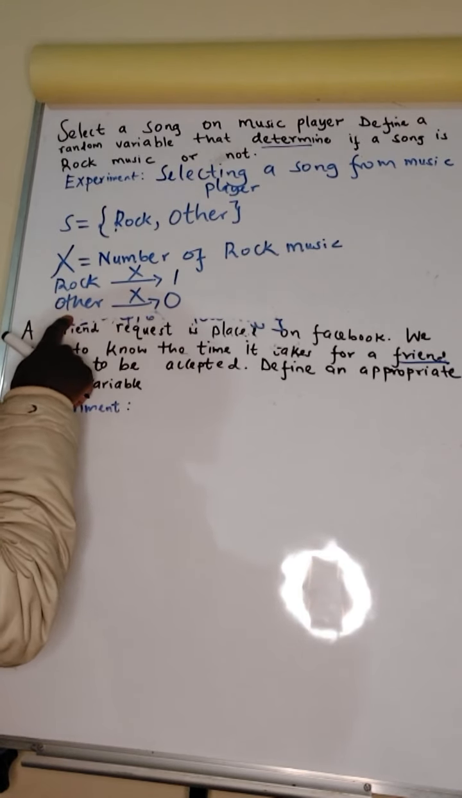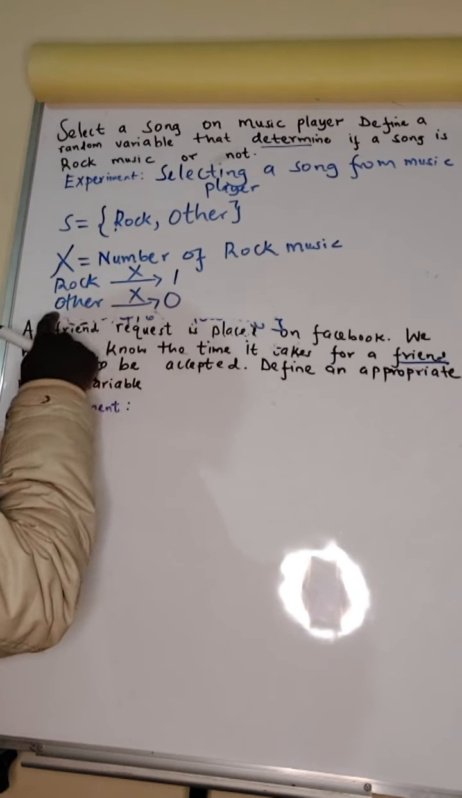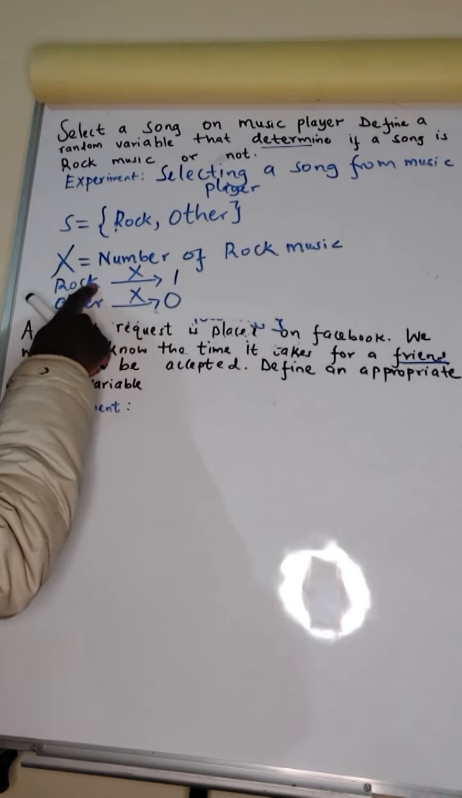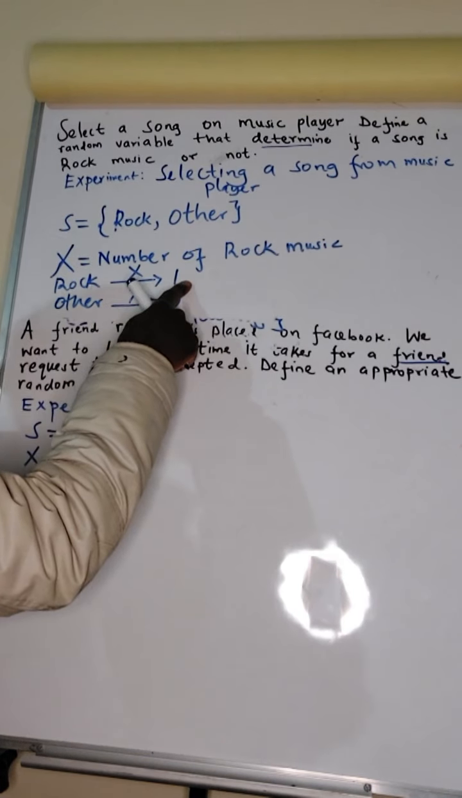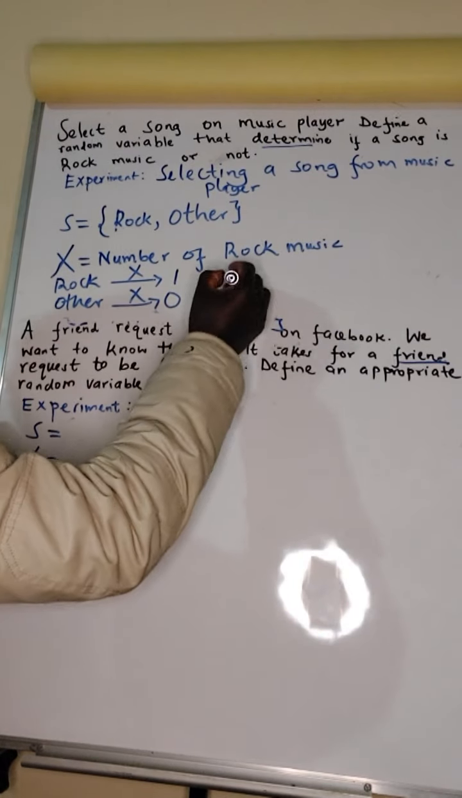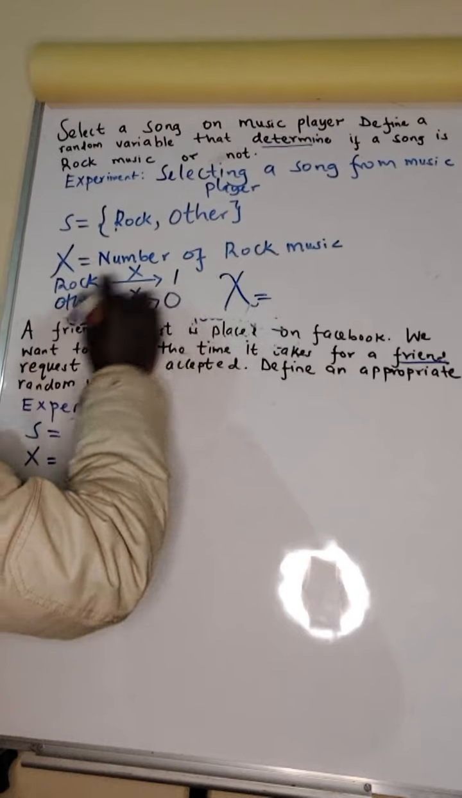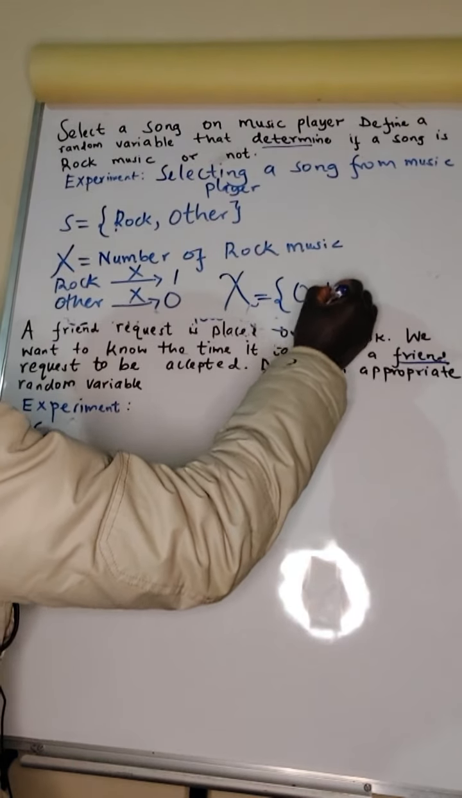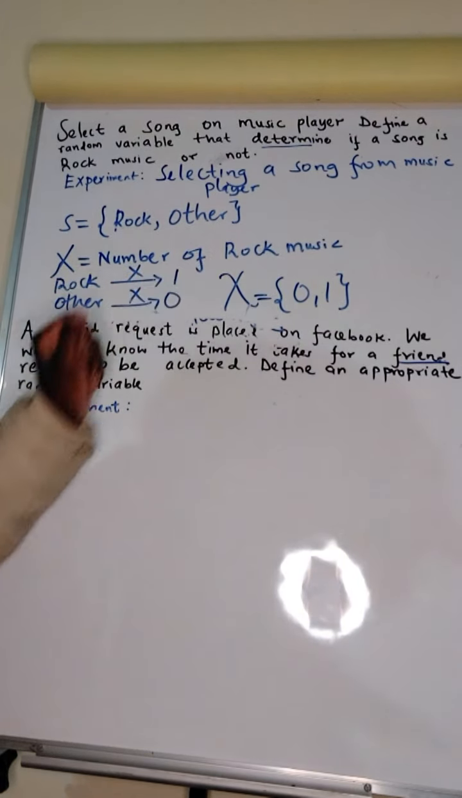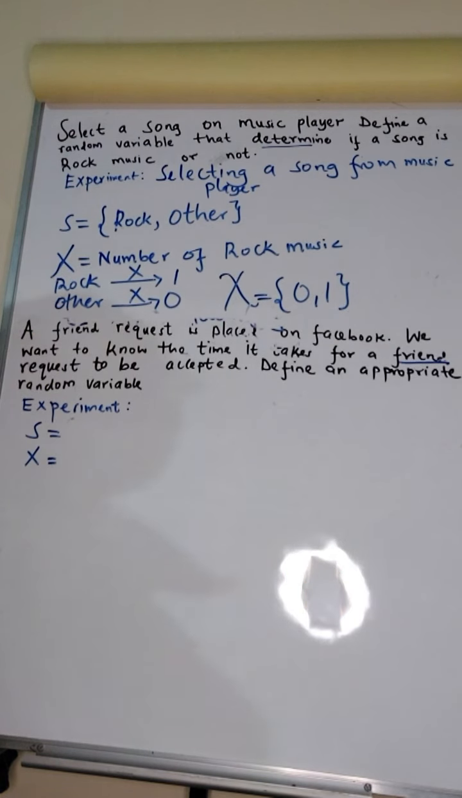So every time another song plays, the random variable says, I have not seen any rock music, so it returns a value 0. Every time a song plays which is rock, it returns a value 1, saying that is a rock music. So the space of this random variable is 0 and 1. You can see all my random variables are defined such that they give numerical values. If you ever define a random variable that does not give a numerical value, then there is a problem.